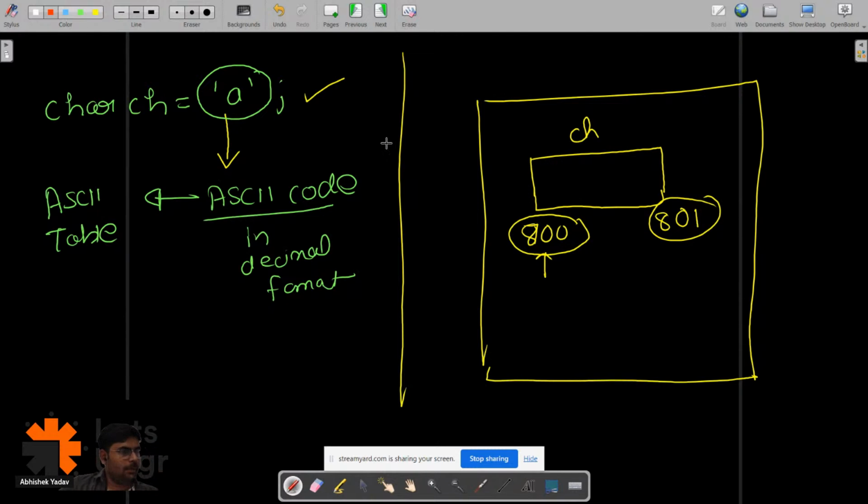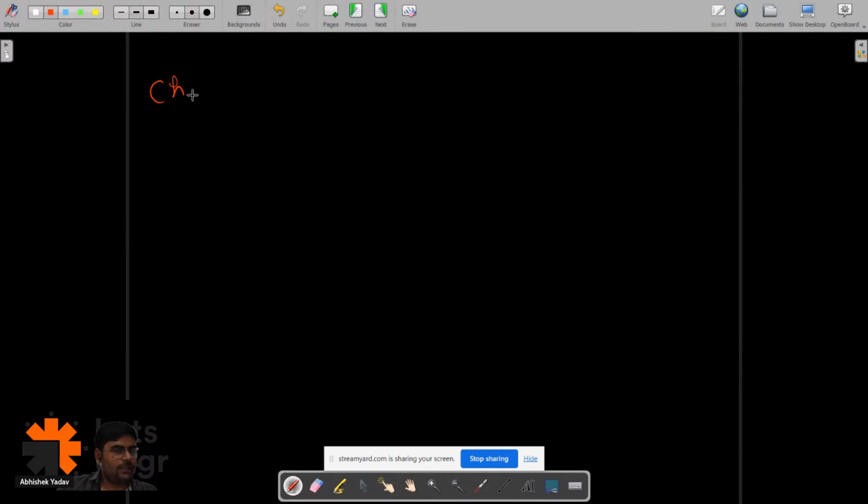Shriram, ASCII table means, okay, let's understand that point. What we want, we have the character, right?